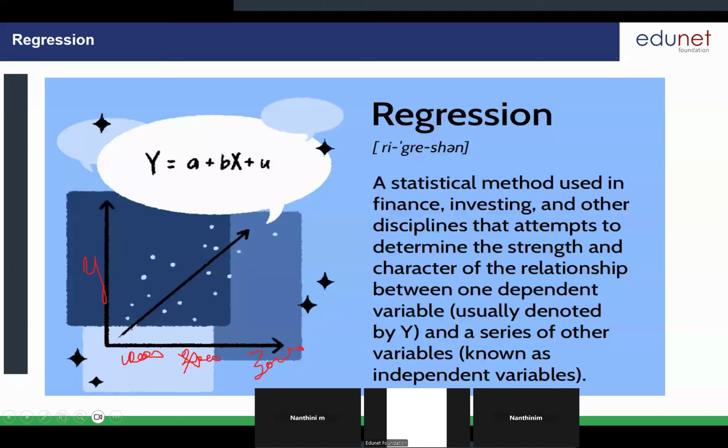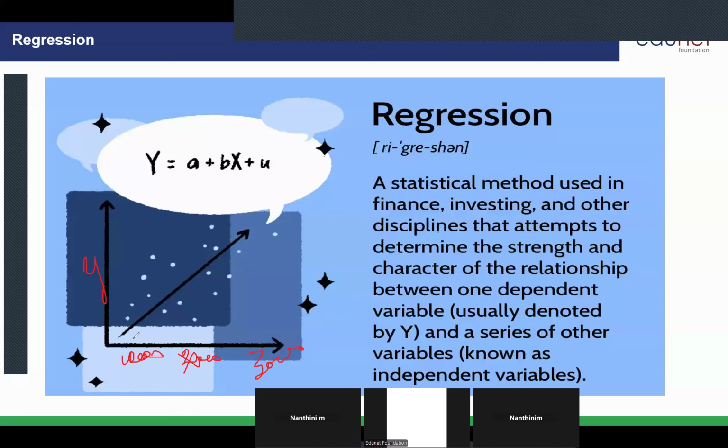Now what will be the price of a 1,000 square feet house in any city? Average cost, can anyone tell me? Students, I need a response. 1 crore. Oh my God, it's huge. Let me take it as 50 lakhs. If I want to buy a 1,000 square feet house, it will be 50 lakhs. If I'm going for 2,000, then 1 crore, double the rate. Then for 3,000, it will be 1.75 crore.